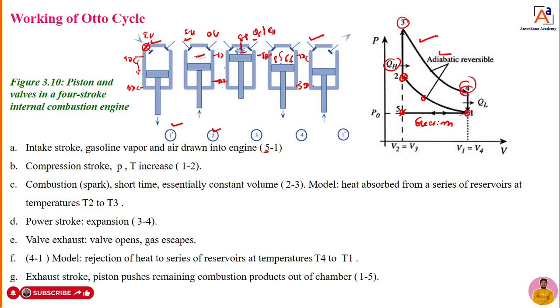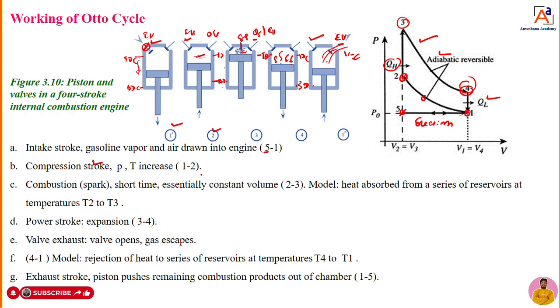Once it reaches point 4, we are going to open the outlet valve or exhaust valve. When we open the exhaust valve, the hot gases come out. That means heat is removed from the cylinder to the surroundings, at constant volume. Heat is getting rejected at constant volume, that is 4 to 1.